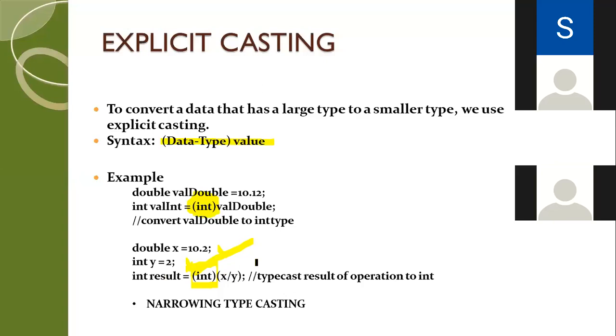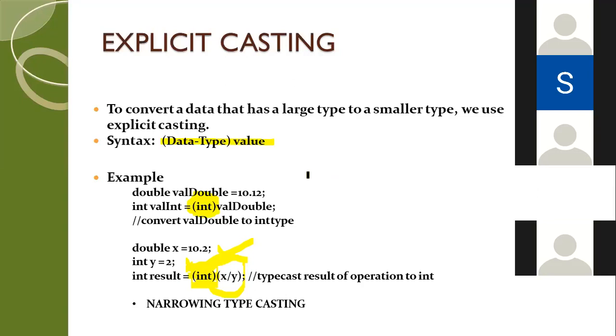Together with that, to convert this particular double to an int, I should be writing the data type over here in explicit casting. You should explicitly tell which data type in explicit casting. In implicit casting, you do not need to write the data type, but in explicit narrowing down, you should write the data type. Okay, Nikhil, are you able to follow me? Yes, ma'am.